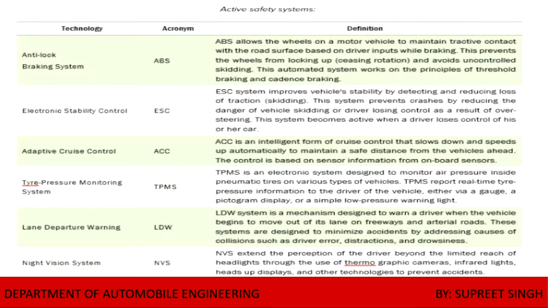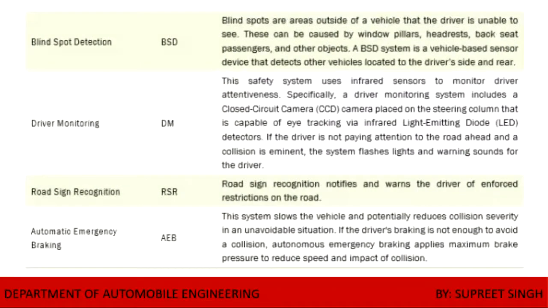So lane departure warning is a mechanism designed to warn a driver when the vehicle begins to move out of its lane. It is very common. I can show you one video also based upon this.